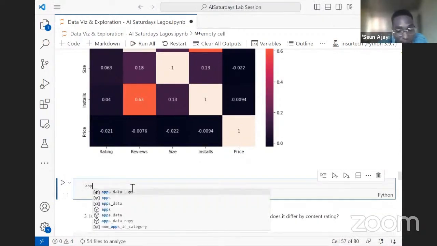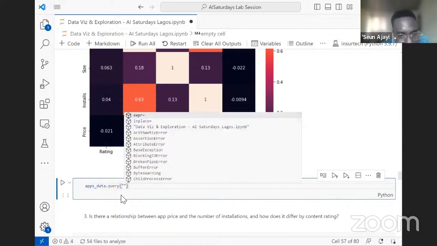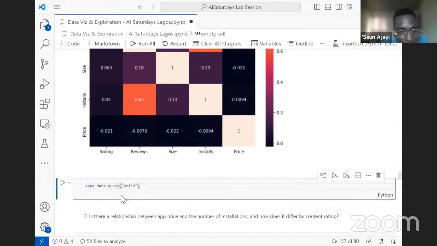We can do a quick check to get the percentage. So let's say we want to check for the percentage of paid apps, and just do apps data.price. And I want to query where the price is. How do we do this? Let's just use the query method. We want to see where the price is equal to paid.